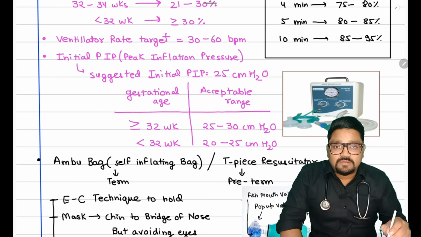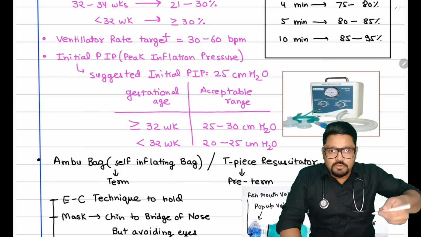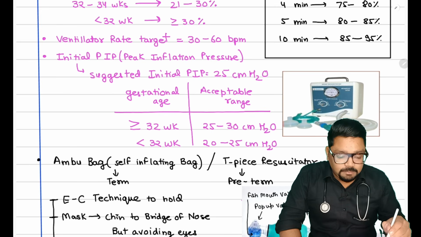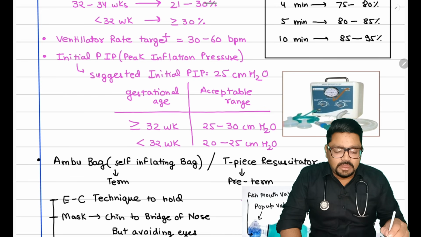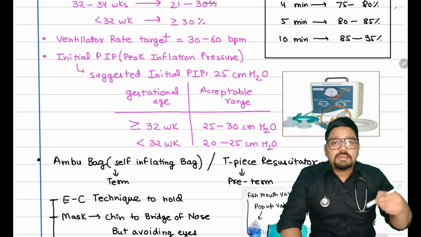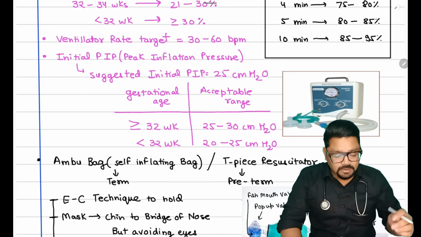What is the helpfulness of this T-piece? It actually prevents barotrauma. Sometimes with a manual bag we can give excessive pressure that can lead to barotrauma. In the T-piece there is a measured PIP and PEEP that is actually given. But the problem is that it is not available everywhere a delivery is being conducted.